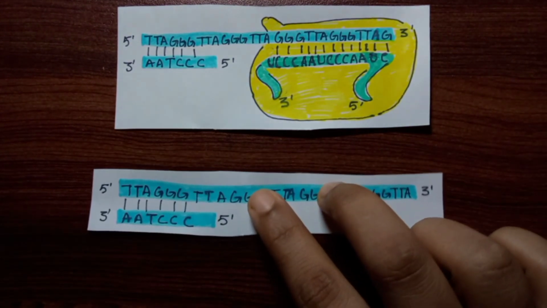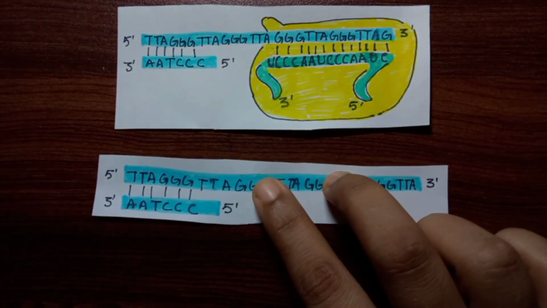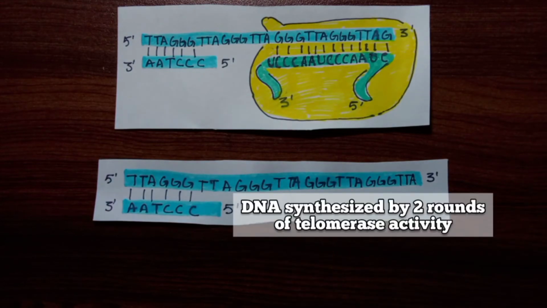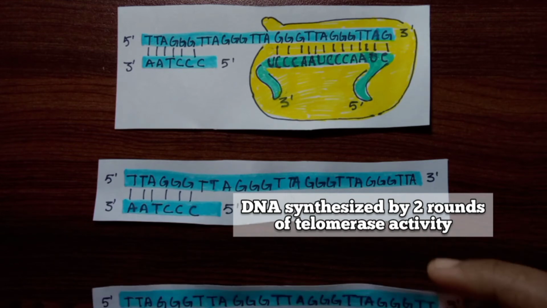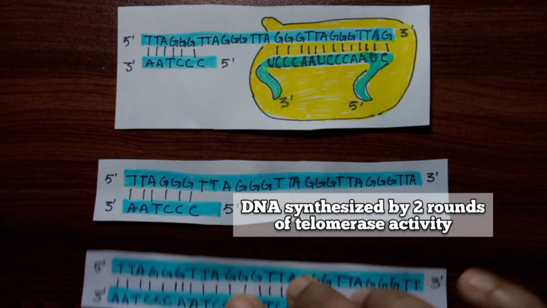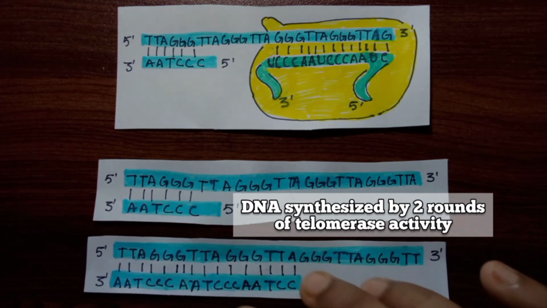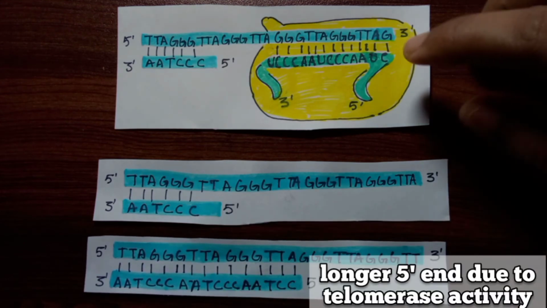Then, as before, telomerase synthesizes telomere DNA, extending the overhang. The process can recur to add more telomere repeats. In this way, the chromosome can be lengthened by the addition of a number of telomere repeats.